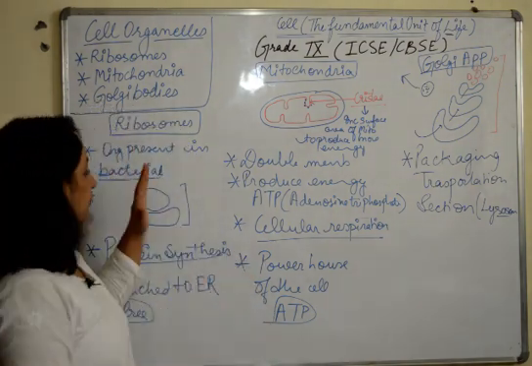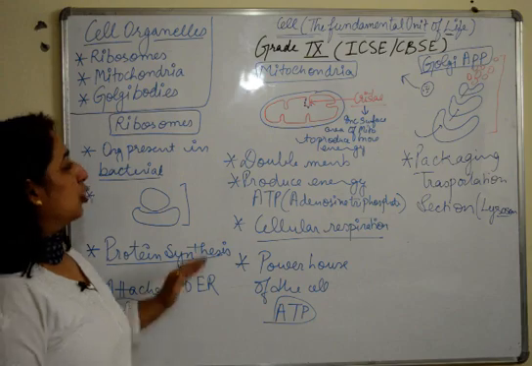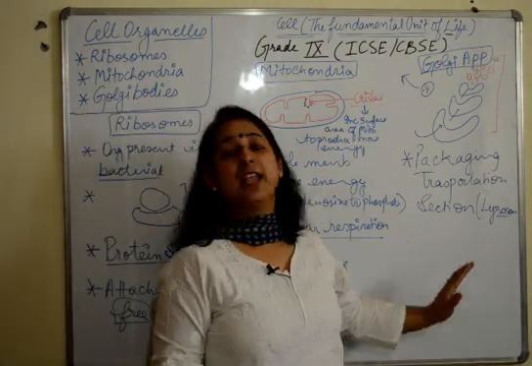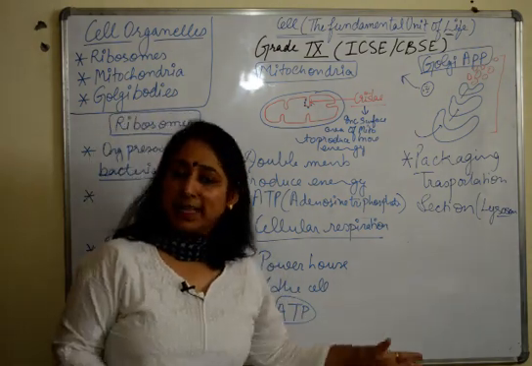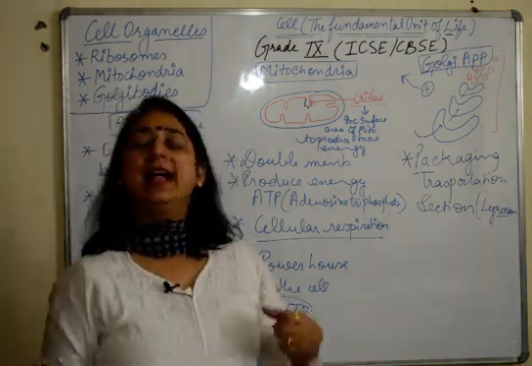So we have discussed 3 cell organelles: ribosomes, mitochondria and Golgi apparatus in detail. In our next video, we'll take up a few more like endoplasmic reticulum, lysosome, vacuoles and plastids.